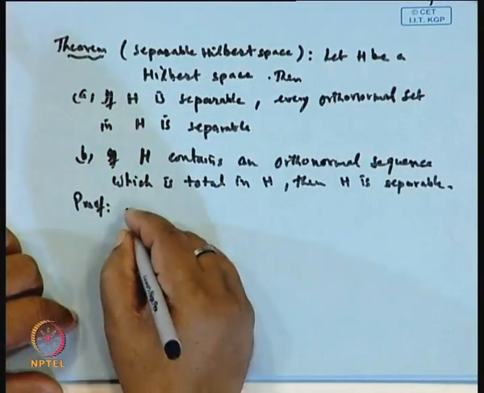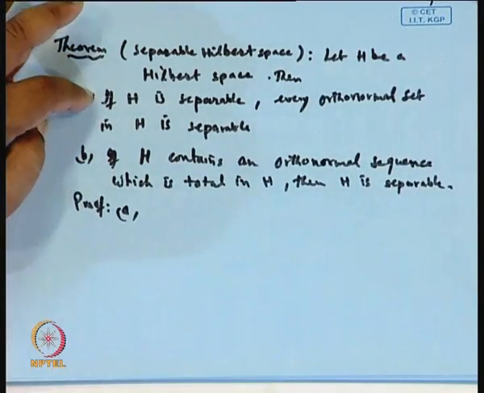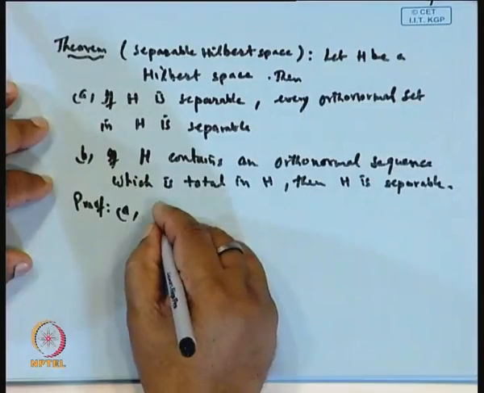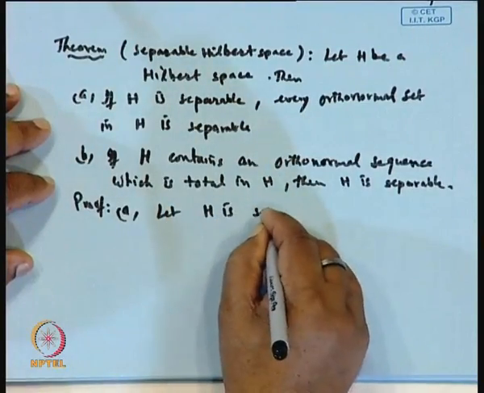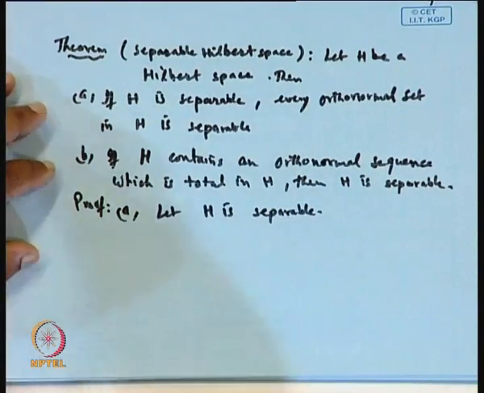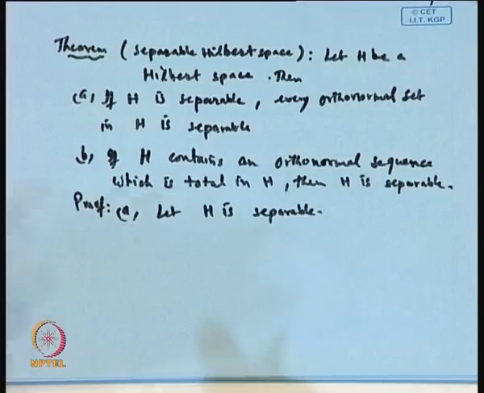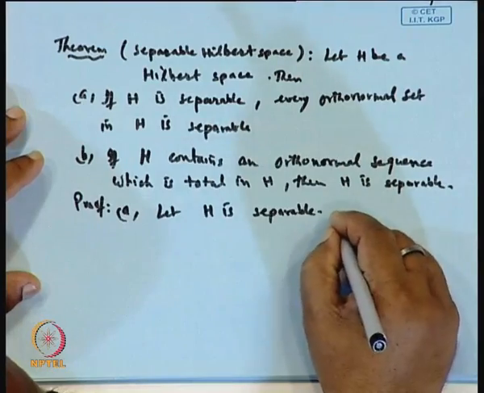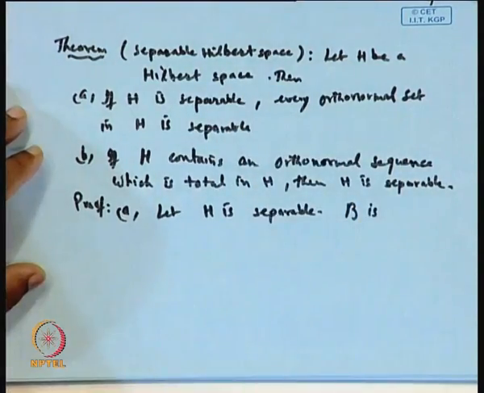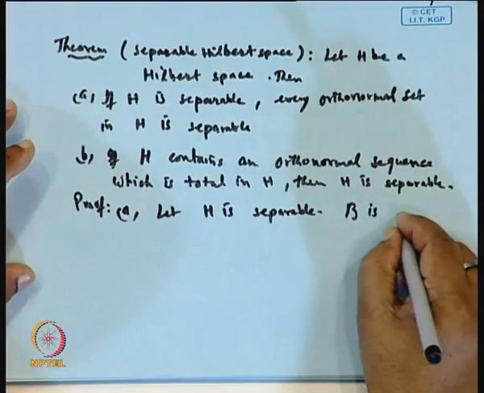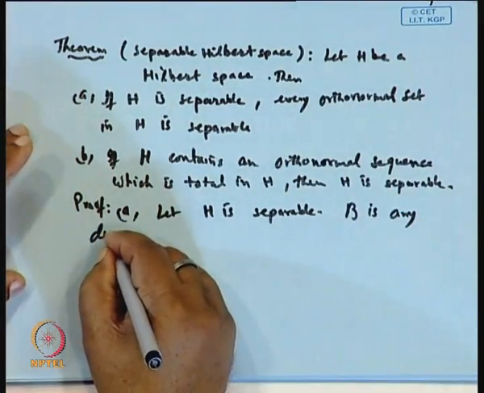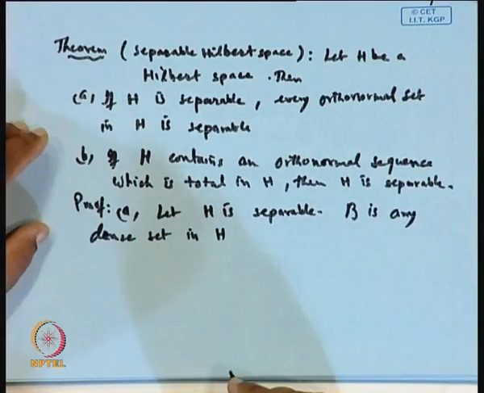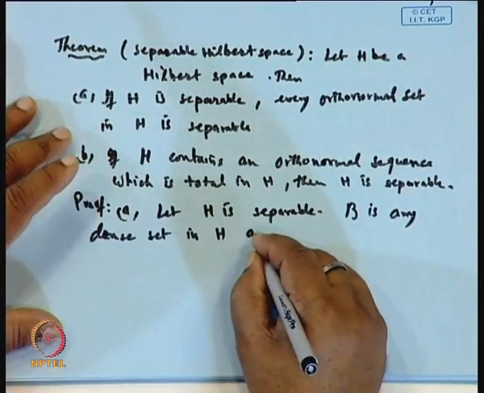So, part A first. If H is separable, then every orthonormal set in H is separable. So, let us assume H is separable. So, it must contain a countable subset which is dense in H. Suppose B is any dense set in H and M any orthonormal set.